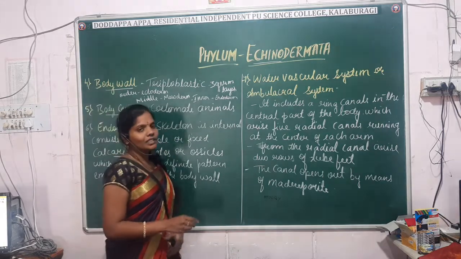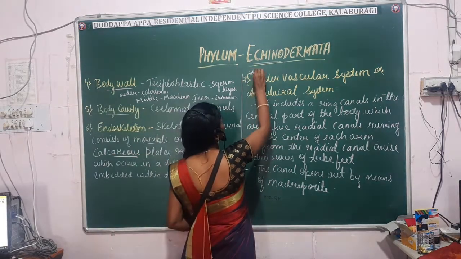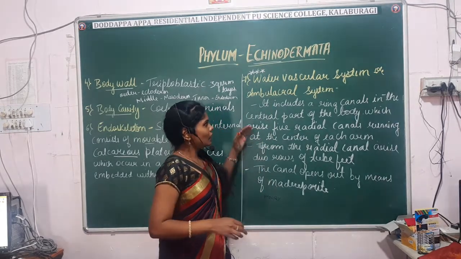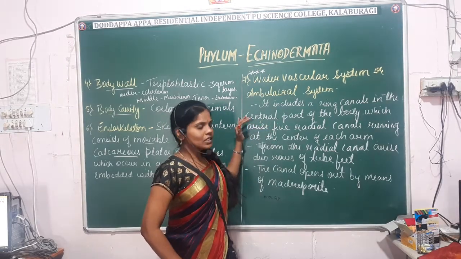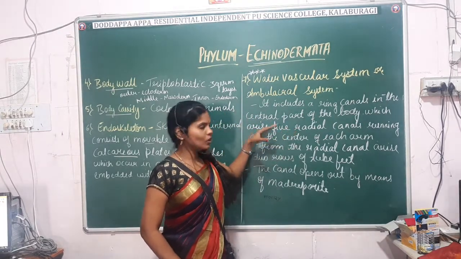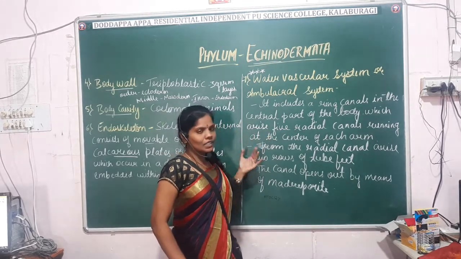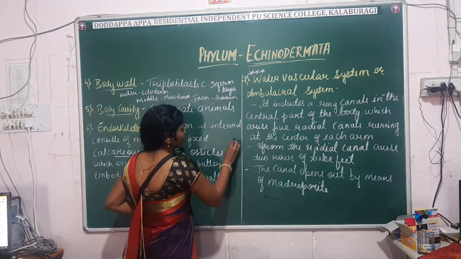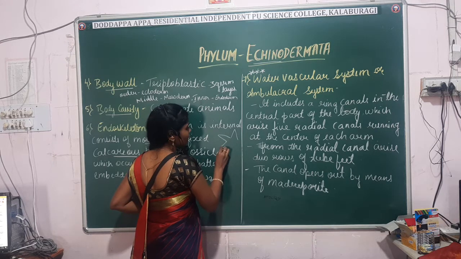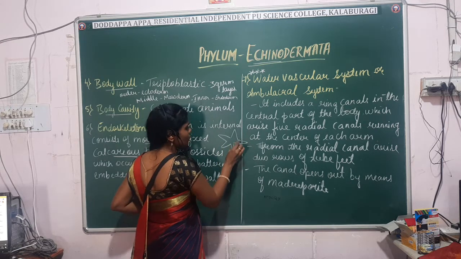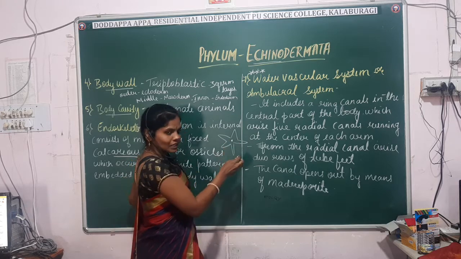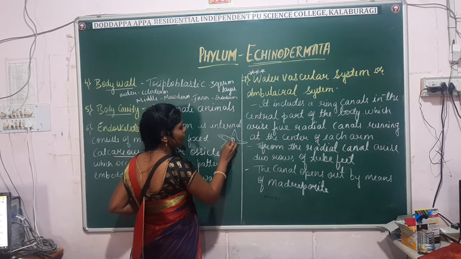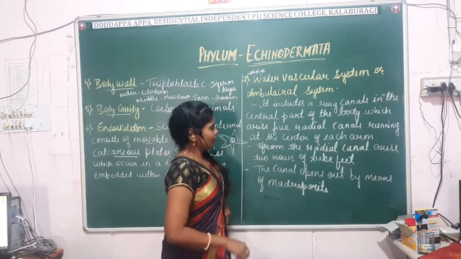Next, another important feature of echinoderms is the presence of the water vascular system. It includes the ring canal in the central part of the body. It arises from the radial canal which runs at the center of each arm. In the case of starfish, which is made up of 5 radiating arms, the water is regulated from the central canal into all 5 radiating arms.